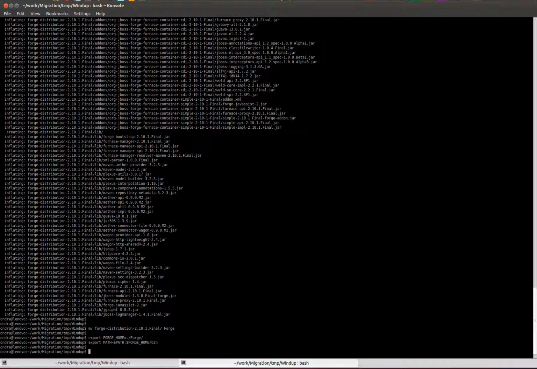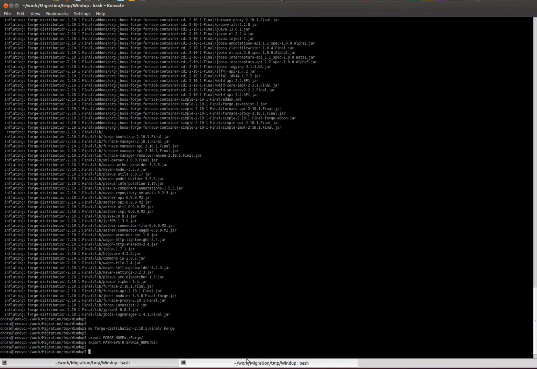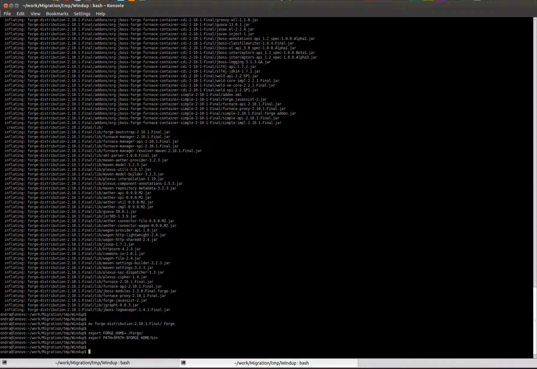This is the Linux way. Windows way would be slightly different. Now let's check how the Windup build has succeeded. So you have all the Maven artifacts installed in your local Maven repository.